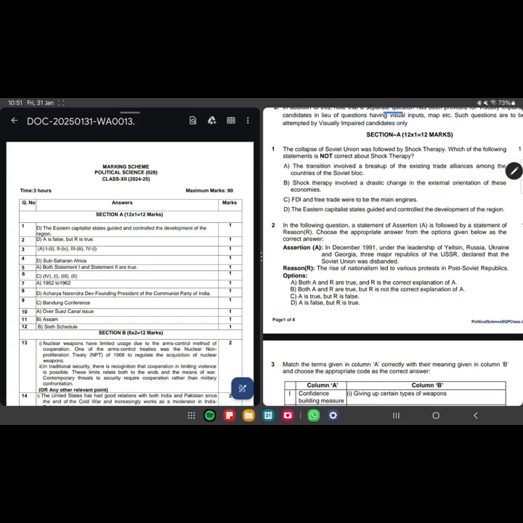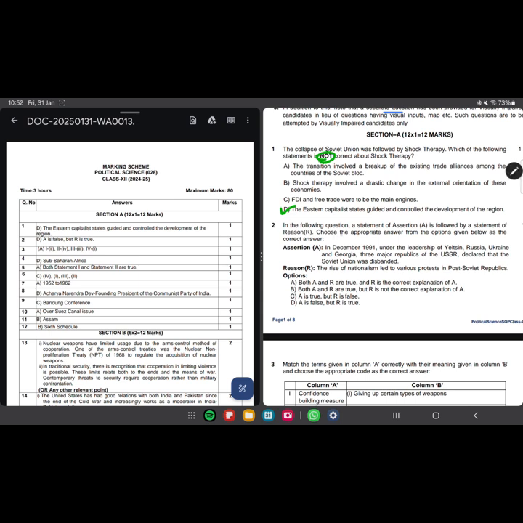So here, the collapse of Soviet Union was followed by shock therapy. Which of the following statements is not correct about shock therapy? Okay. The transition involved a breakup of the existing trade alliance among the countries of Soviet bloc. Shock therapy involved a drastic change in the external orientation of these economies. FDI and free trade were to be the main engines. The Eastern capitalist states guided and controlled the development of the region. Eastern capitalists were not in play, so this was the incorrect option. And please take care, although they highlight it generally if mentioned in the question, but still you should take care of that.